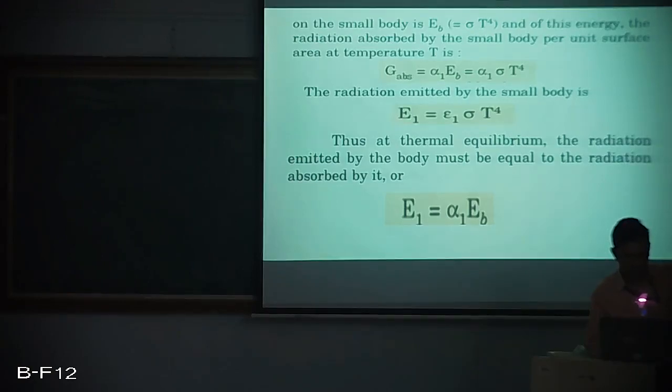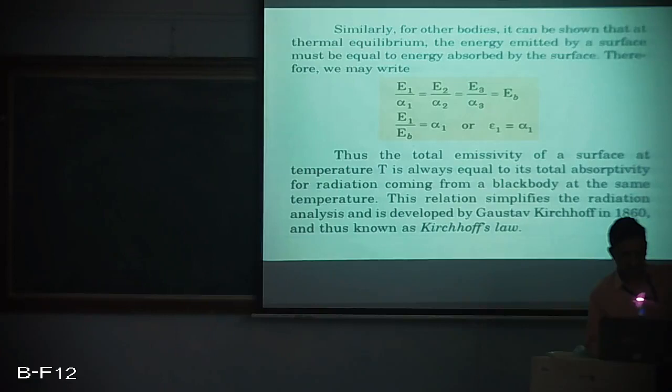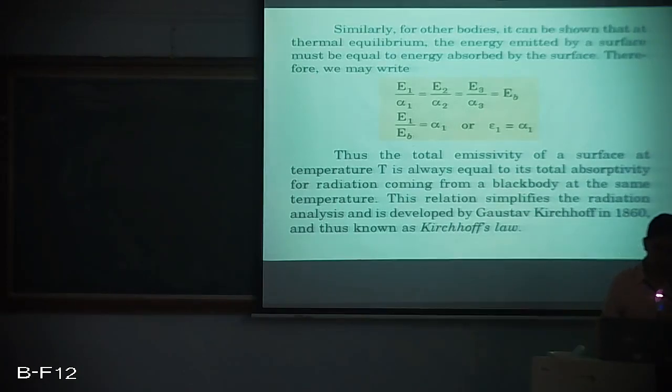So I can write E1 is equal to alpha 1 into EB. EB is of course sigma T to the power 4. So this tells us that E1 by alpha 1 is equal to E2 by alpha 2, and suppose I have a number of such small bodies, 3, 4 and 5, everything, that ratio is nothing but EB. So E1 by EB is alpha 1, or epsilon 1 is equal to alpha 1. Why? Because they are at thermal equilibrium and at the same temperature, so the emissivity would be equal to absorptivity. This law was given by Kirchhoff primarily, hence it is named Kirchhoff's law.